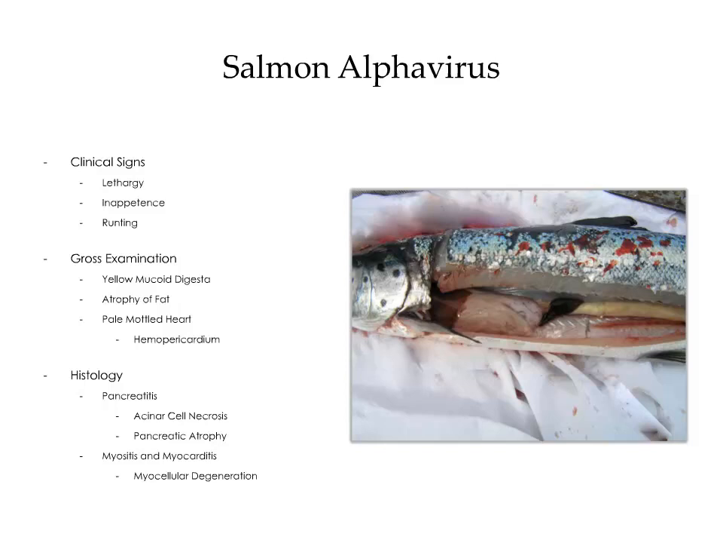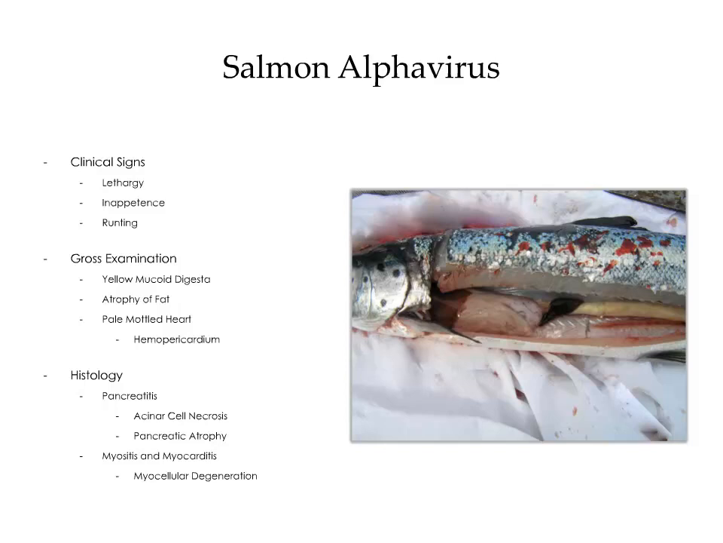Clinical signs associated with pancreas disease include lethargy, inappetence, and runting. On gross examination, there's generalized atrophy of fat. The intestinal contents are yellow and mucoid. The heart is typically pale and mottled. Occasionally, you may see hemopericardium as a result of ventricular rupture.